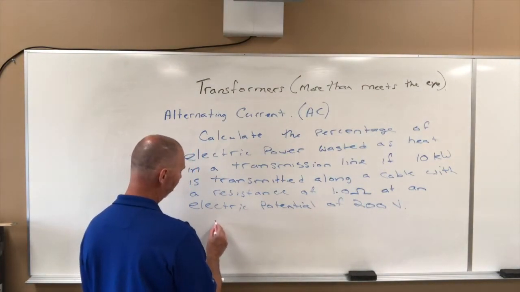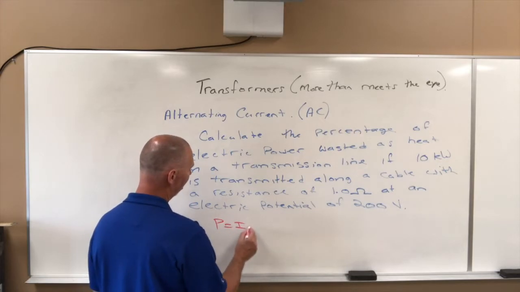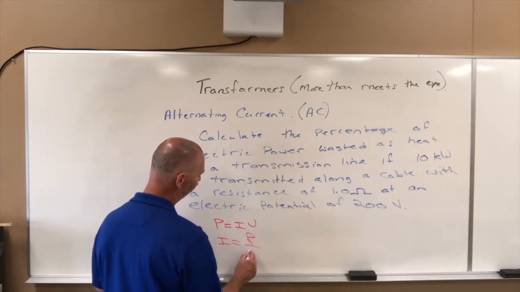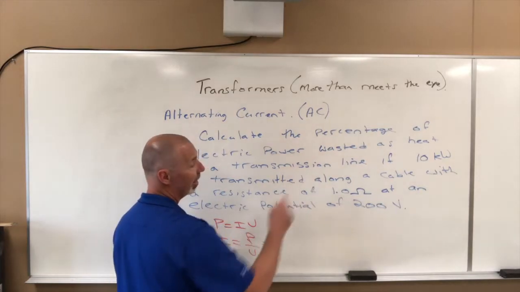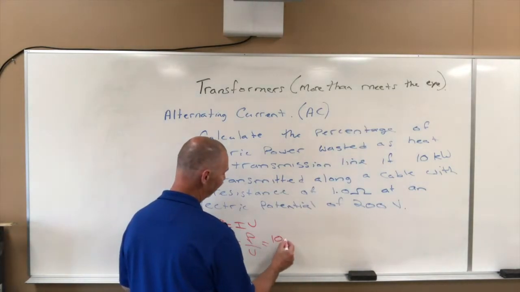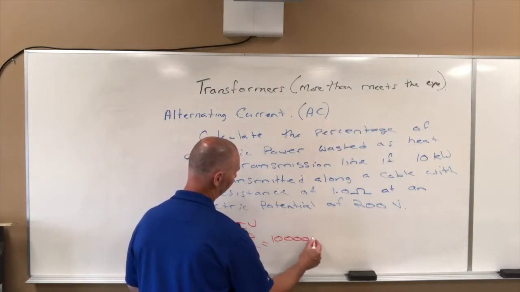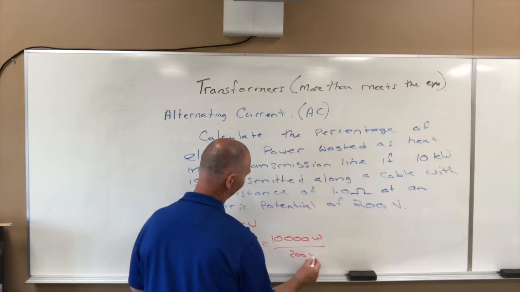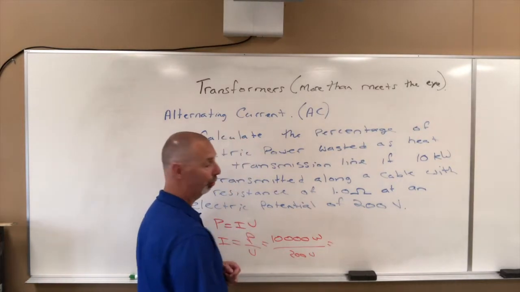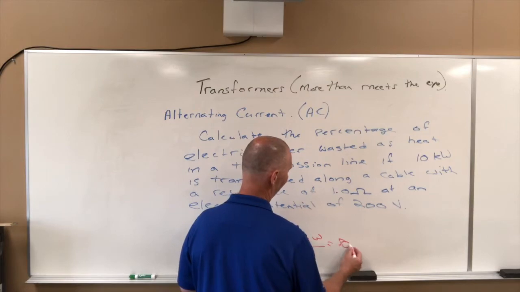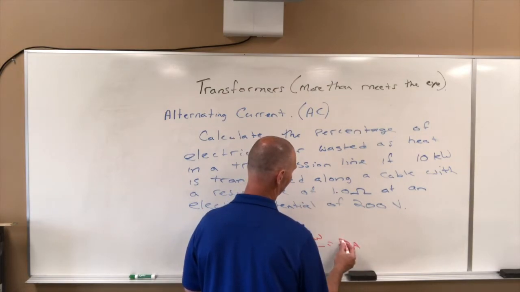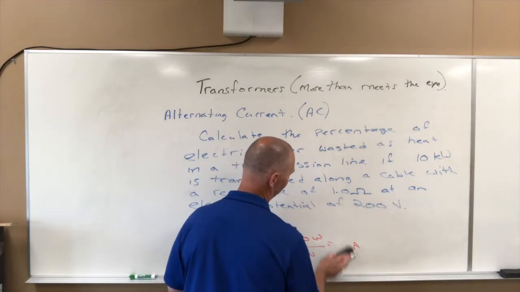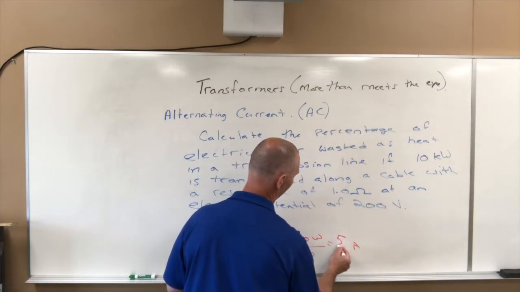So again, P equals IV, and if we solve for I, I equals power over potential difference. 10 kilowatts is 10,000 watts over our potential difference of 200 volts. That gives us a current flowing through of 50 amps.